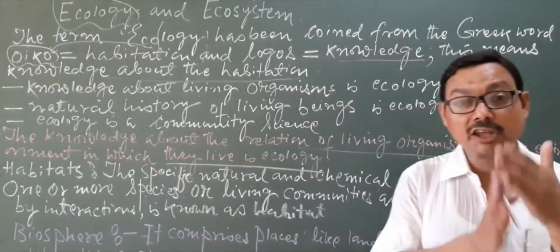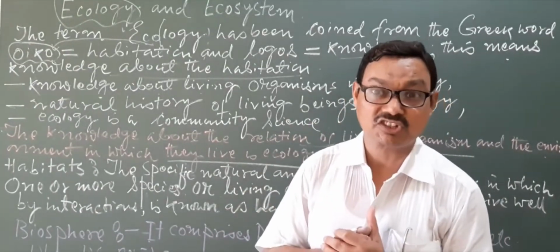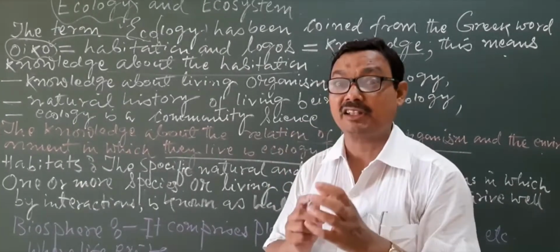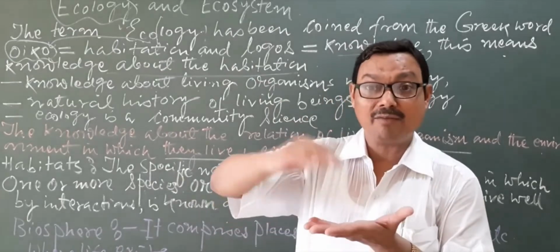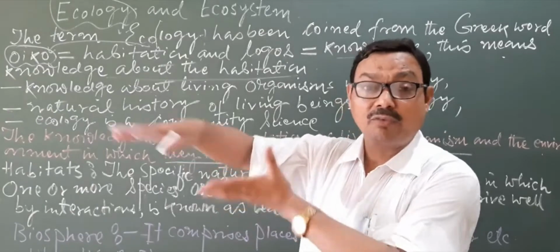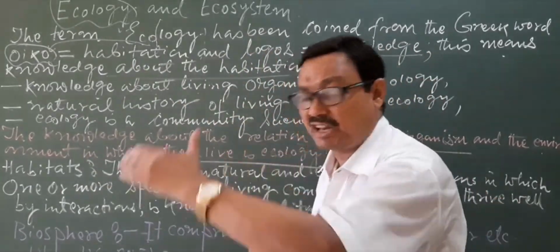While talking about the functional component of the ecosystem, we are talking about how the energy captured by the green plants becomes available through the food chain, through the different trophic levels, from the producers to the consumers in a unidirectional manner.